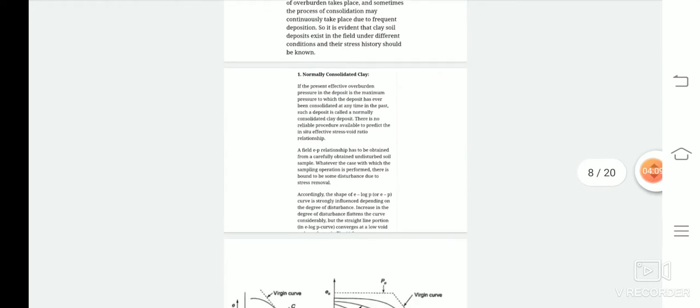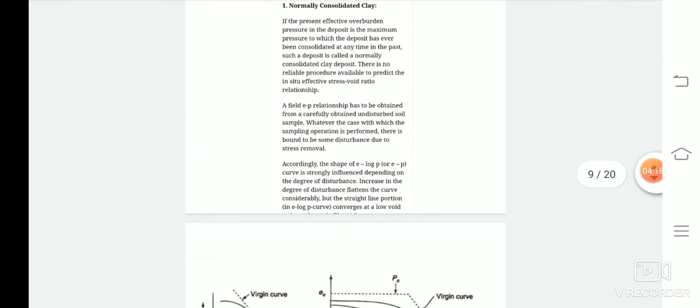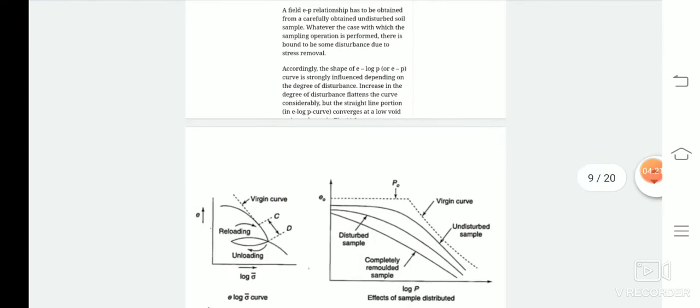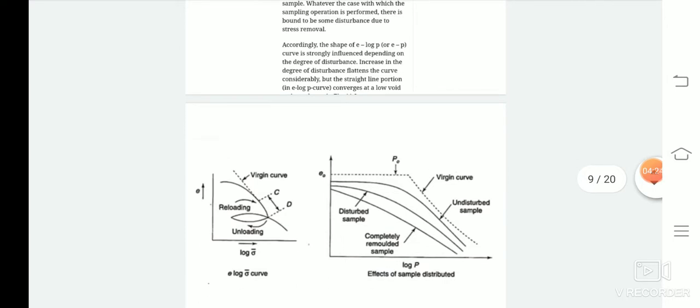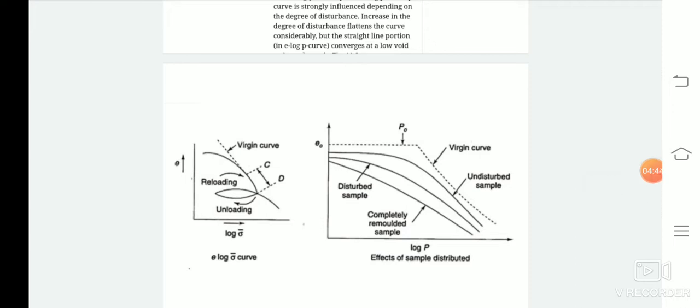So in this graph, there is a relationship between void ratio and effective stress for normally consolidated soil. So according to the e-log p graph, this graph consists of void ratio and the effective stress on a logarithmic scale. The shape of this graph is strongly influenced by the degree of disturbance of the soil. An increase in the degree of disturbance generally flattens the curve, but the straight line portion of the curve converges to a lower void ratio.